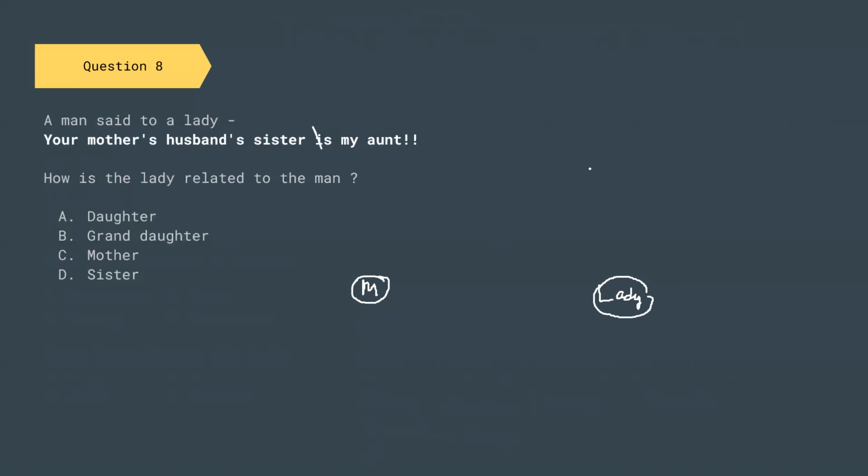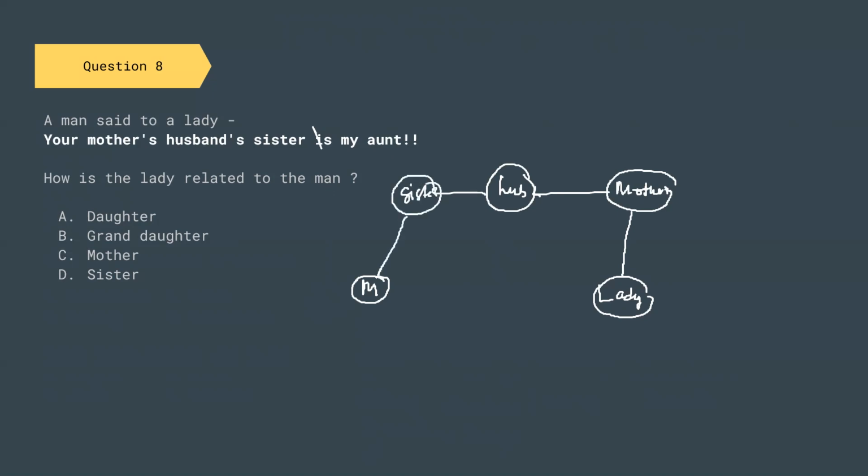Your mother, mother's husband, husband's sister, sister is my aunt. Fine. So let us think. The lady's mother's husband's sister is aunt.